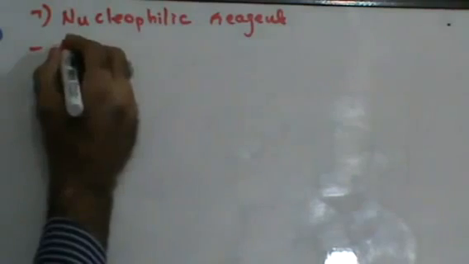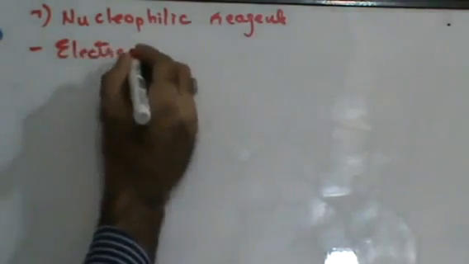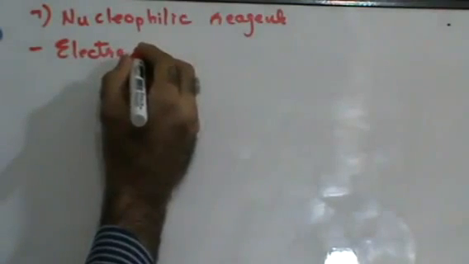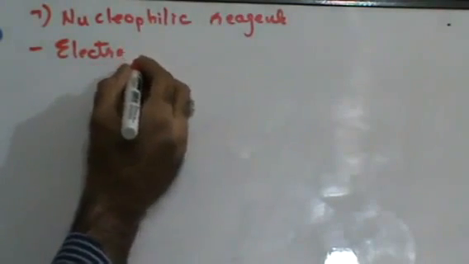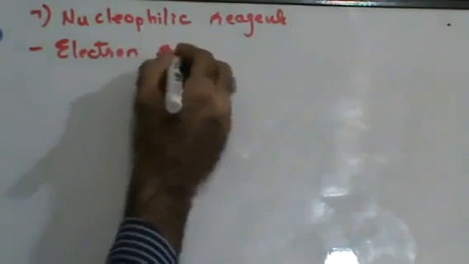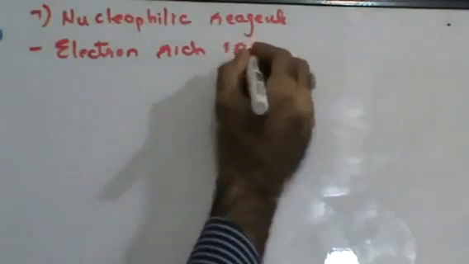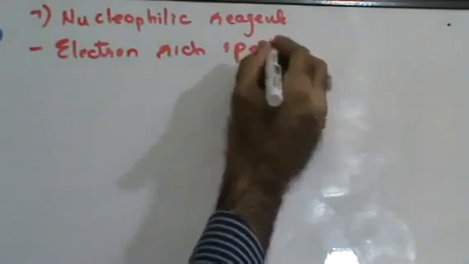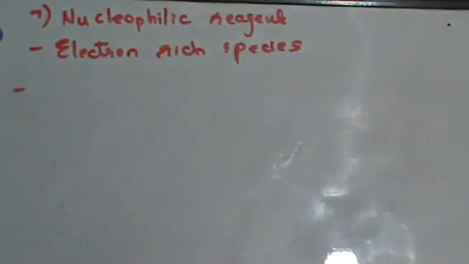Nucleophilic reagents are electron rich species. If they love nucleus, that means they have more electrons. You generally love things that you don't have. Since they are electron rich species, anything that you have more of, you want to give away.